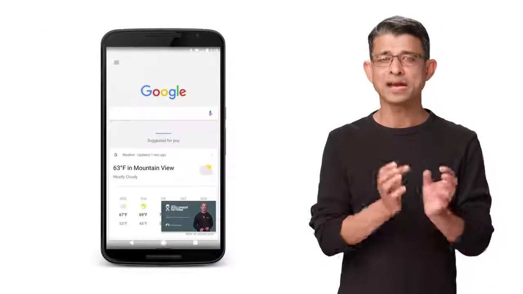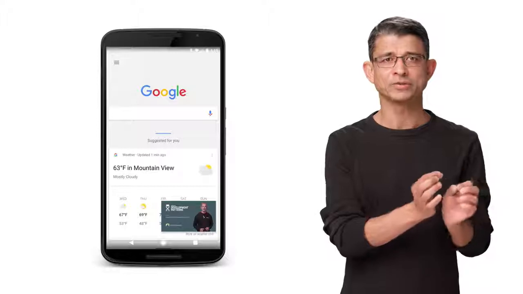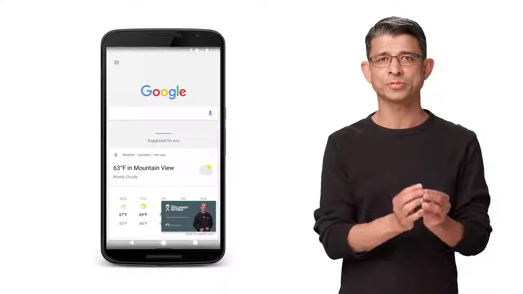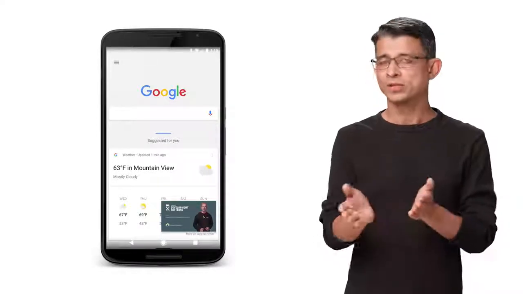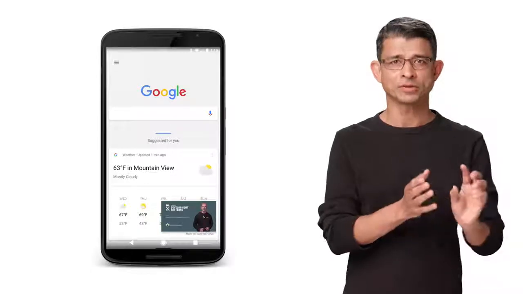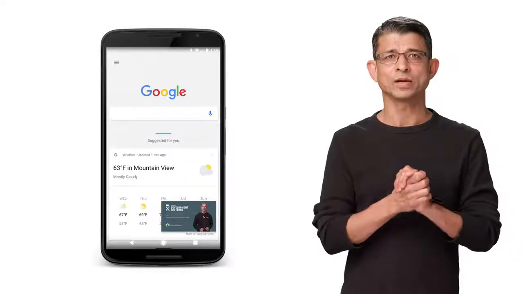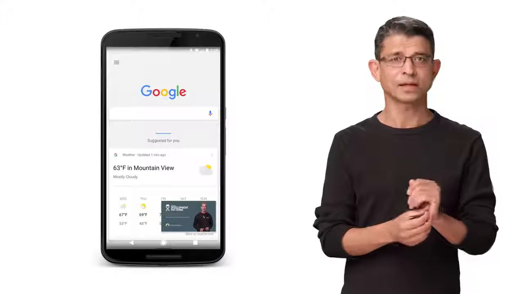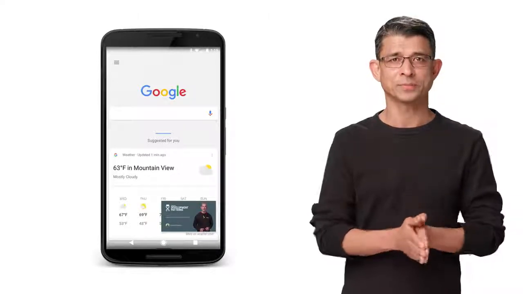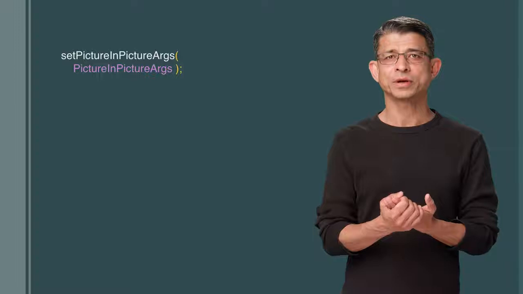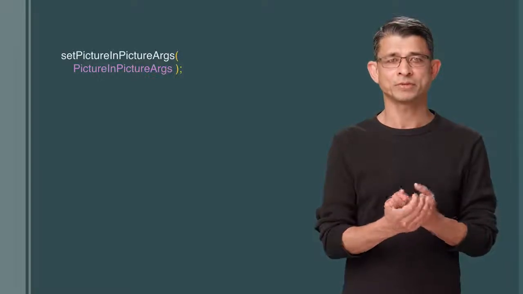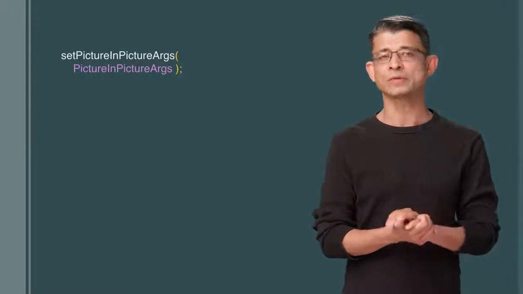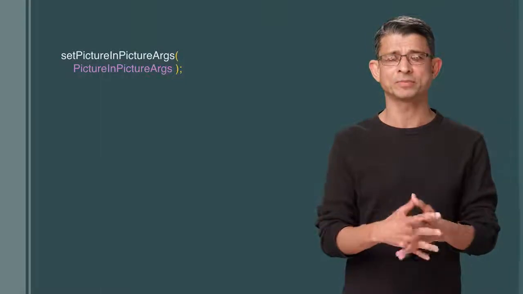Picture-in-Picture is now available for all devices, not just Android TV. All an app has to do is call the enter picture-in-picture mode method from the resumed or paused state where the system supports entering picture-in-picture. Just like multi-window, the activity gets into the pause state when in picture-in-picture mode. So if you have a media app, make sure that the playback continues in the pause state as well. Set picture-in-picture args allows the activity to specify the picture-in-picture aspect ratio along with custom remote actions that allow the user to interact with the picture-in-picture activity directly.